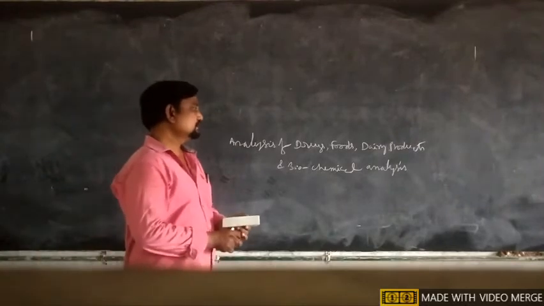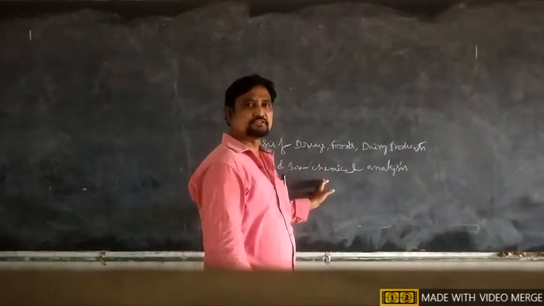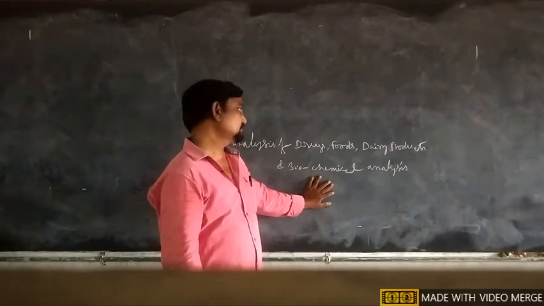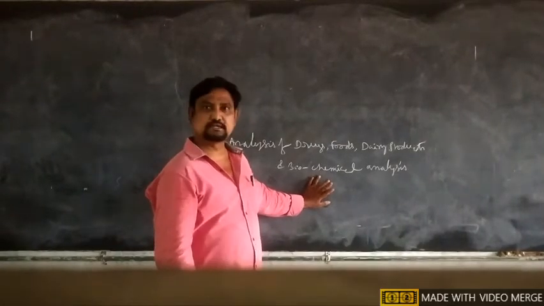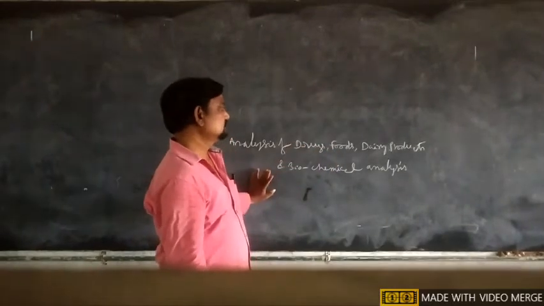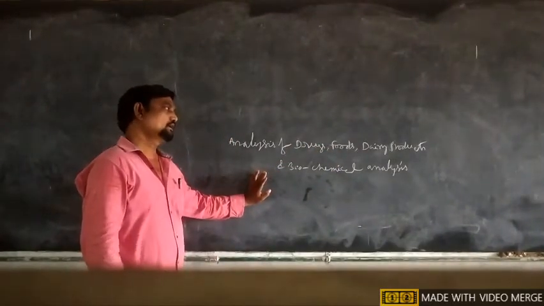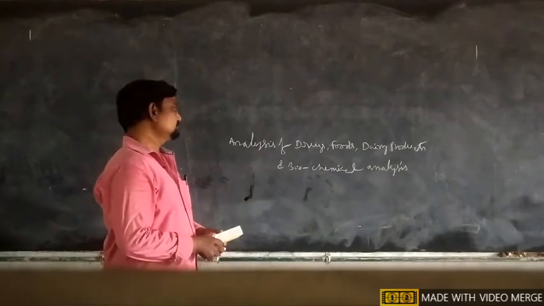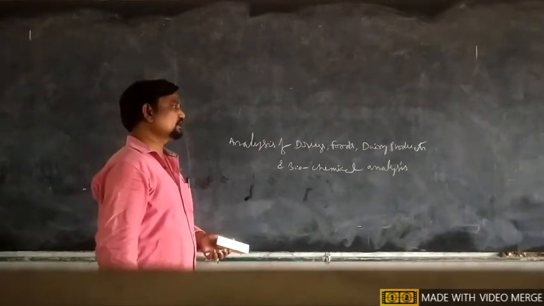So it is a very important paper for industry purposes, like the pharmaceutical industry, bulk drug industry and dairy industries. So it is very useful in everyday life. This paper consists of 5 units.